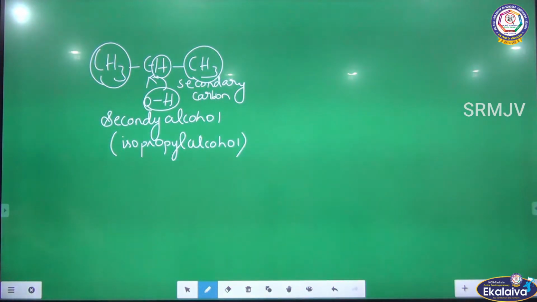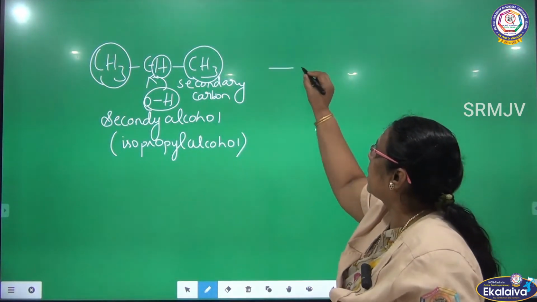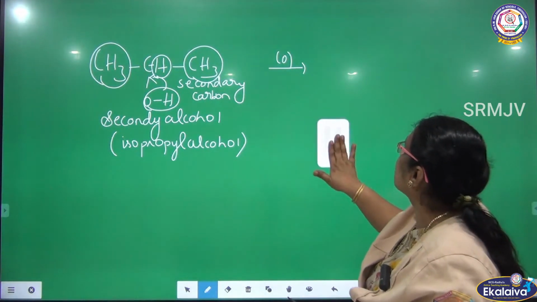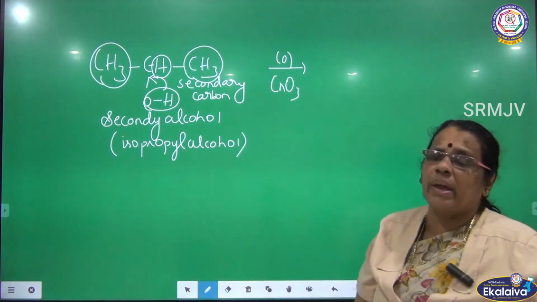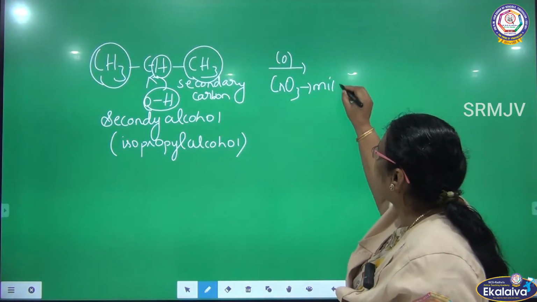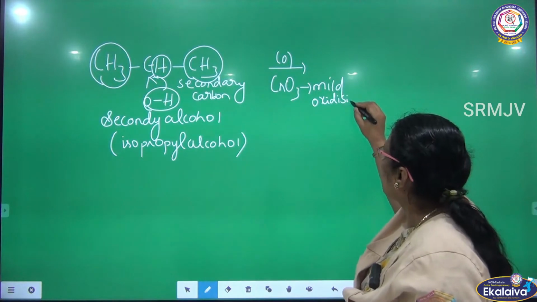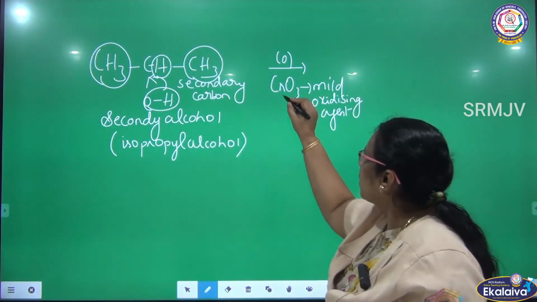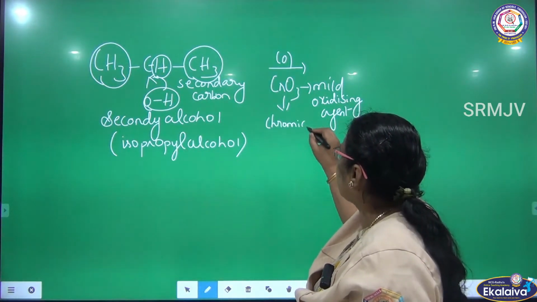What is the name of this alcohol? Isopropyl alcohol. It undergoes oxidation. So what is the oxidizing agent I am using here? Chromic oxide, which is a mild oxidizing agent.